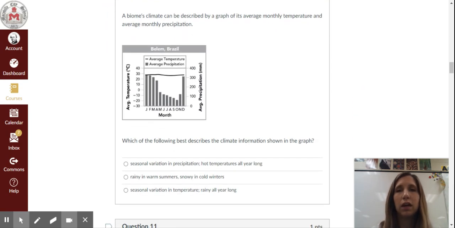Question 10. A biome's climate can be described by a graph of its average monthly temperature and average monthly precipitation. Which of the following best describes the climate information shown in the graph? Is it A, seasonal variation in precipitation, hot temperatures all year long? B, rainy and warm summers, snowy and cold winters? Or C, seasonal variation in temperature, rainy all year long?